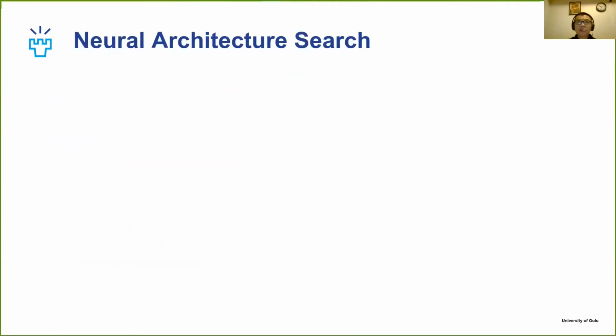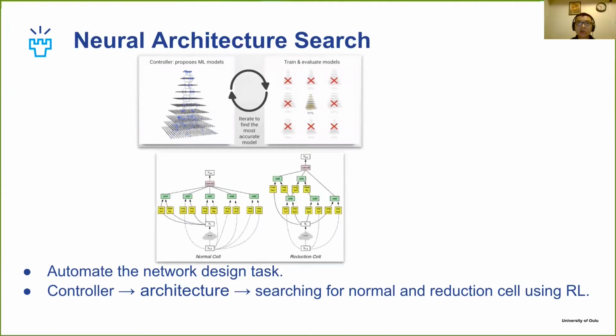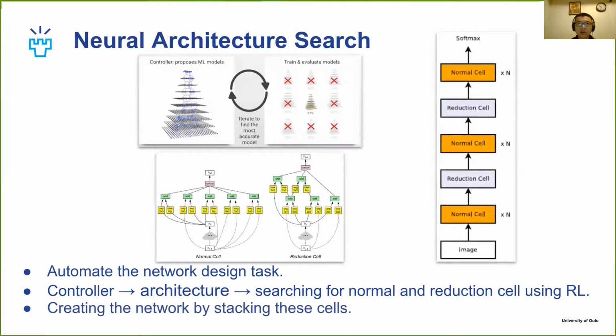Let's talk a little bit about neural architecture search. The idea of neural architecture search is to use deep neural networks to automate the network design task. The core idea is utilizing reinforcement learning to build an RNN or an LSTM controller to generate architectures. From these candidate architectures, we can train and evaluate them to find normal and reduction cells. We then create the network by stacking these cells together.